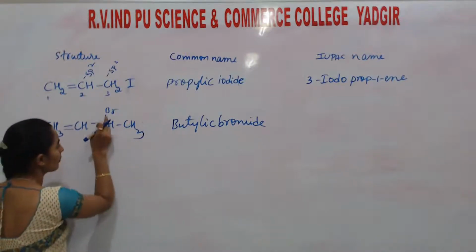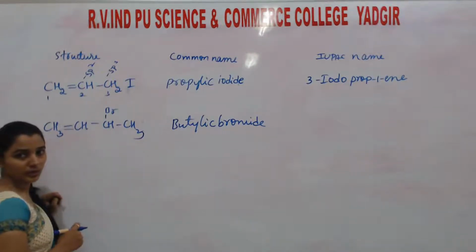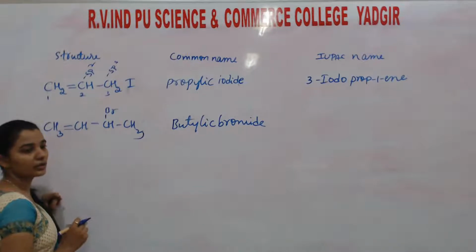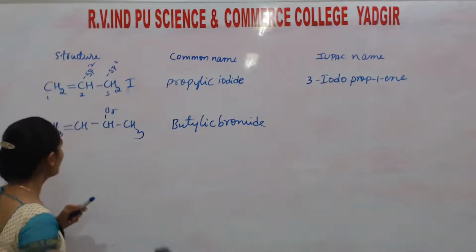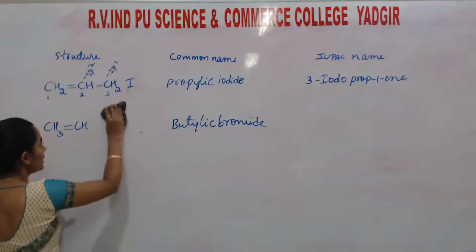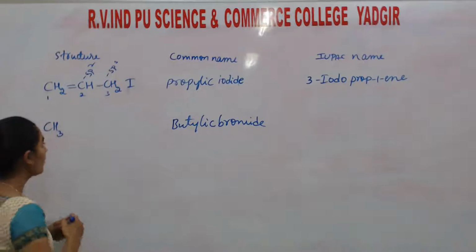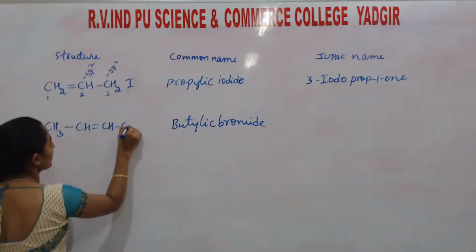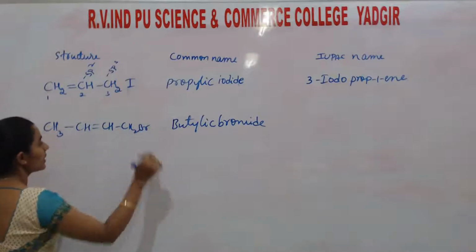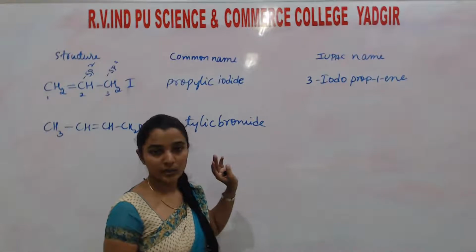So the halogen attached to a carbon which is attached to an sp2 hybridized carbon is also butylic. So what I am telling is, in the common name we cannot exactly say the position of the double bond. So the common names are not as accurate as the IUPAC names. That's why everyone in the entire world follows the IUPAC name.